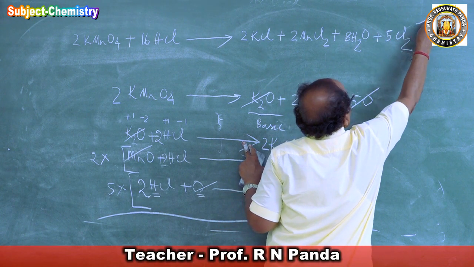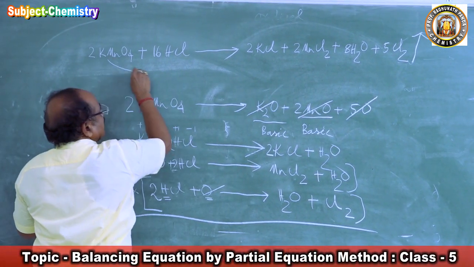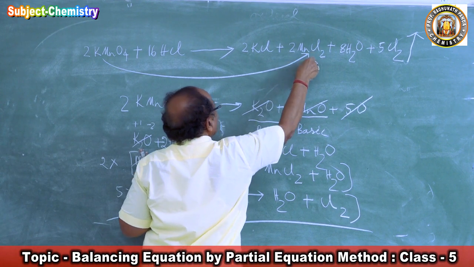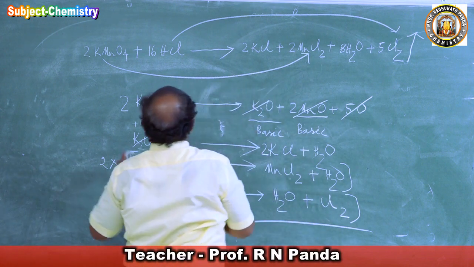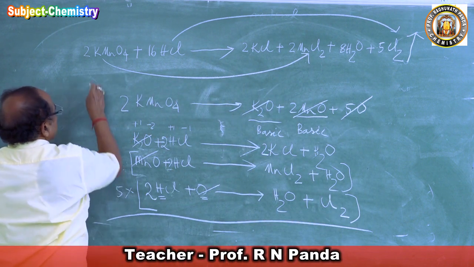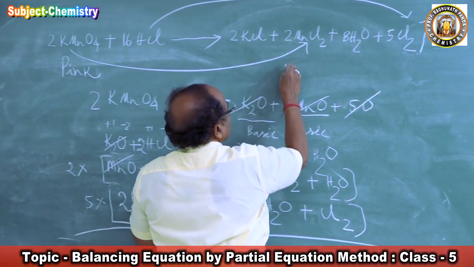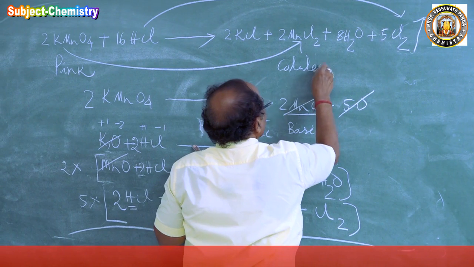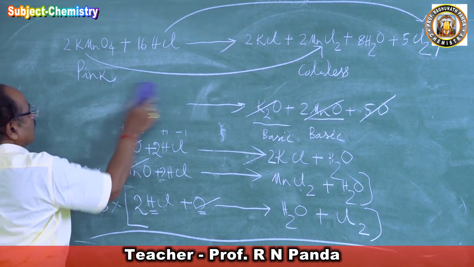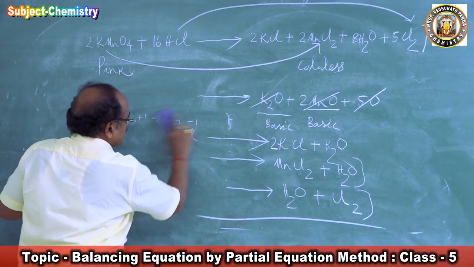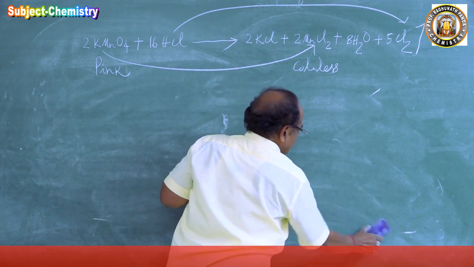So chloride is oxidized to chlorine, and potassium permanganate is becoming MnCl2. Potassium permanganate, the color was pink. Mn plus 2, here the color is colorless. So what is happening here? Potassium permanganate oxidizes HCl to chlorine and gets reduced to MnCl2.